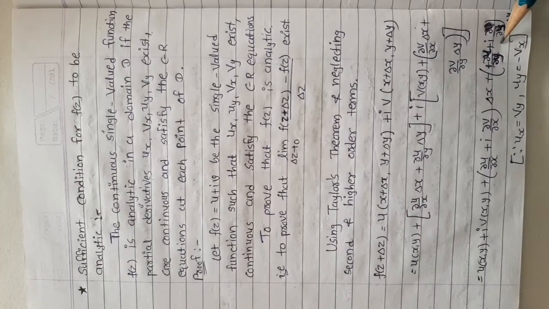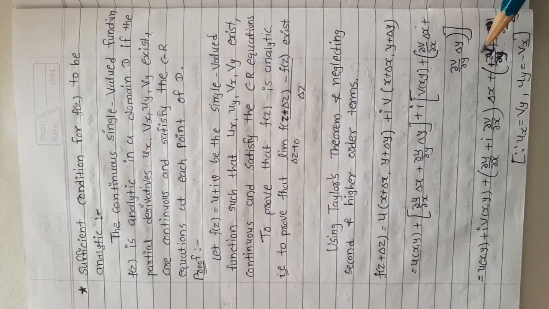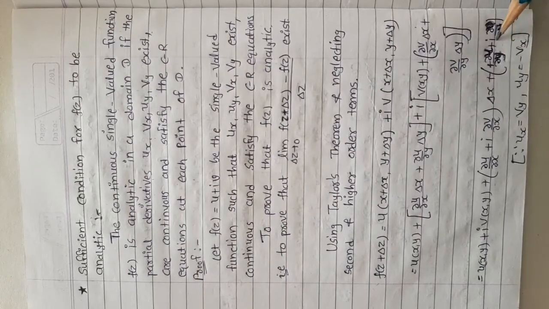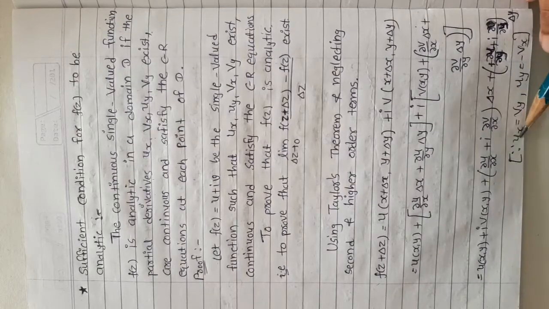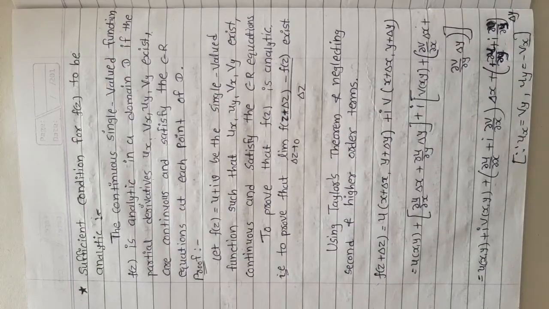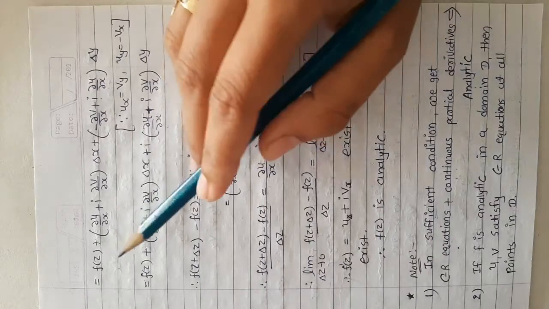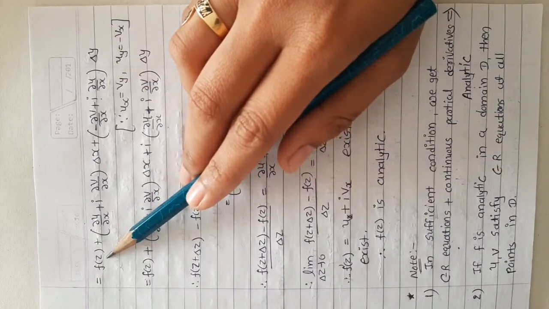Now we put the CR equations. So here ∂u/∂y is uy, but uy is minus vx. So we can put the value minus vx plus i. ∂v/∂y is vy, and vy is ux. So here we can write ∂u/∂x. So our equation is f(z), u plus iv is f(z).